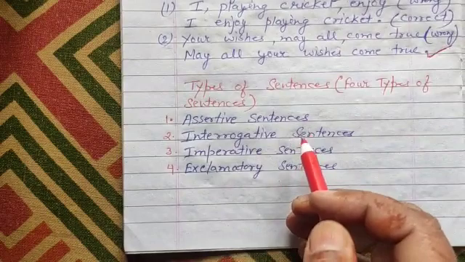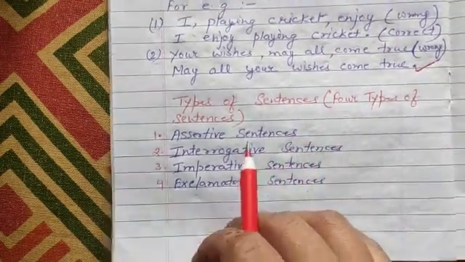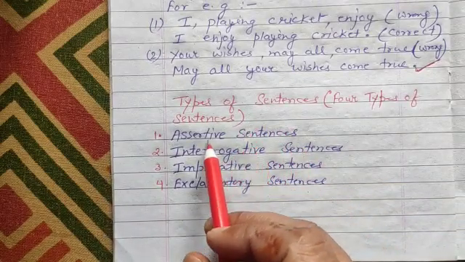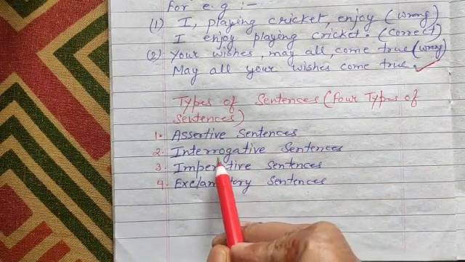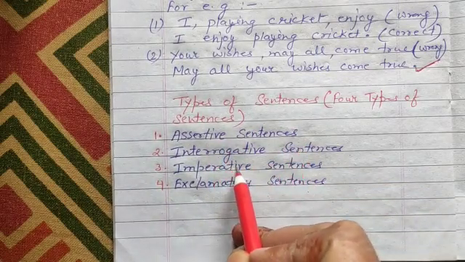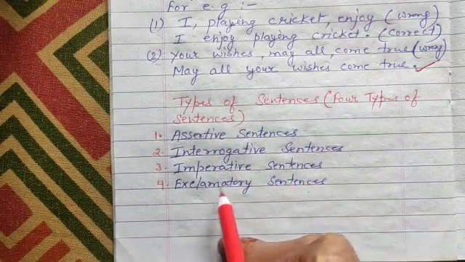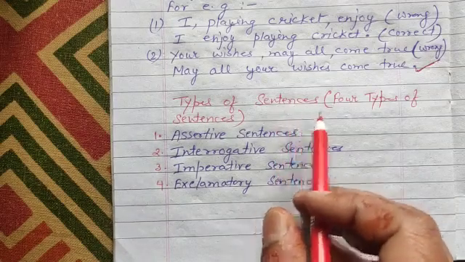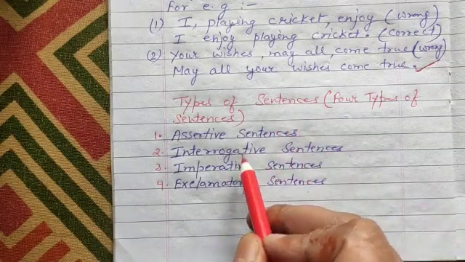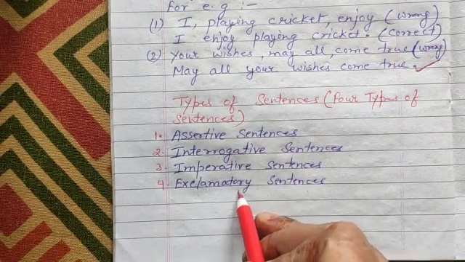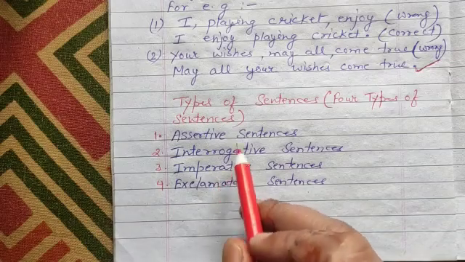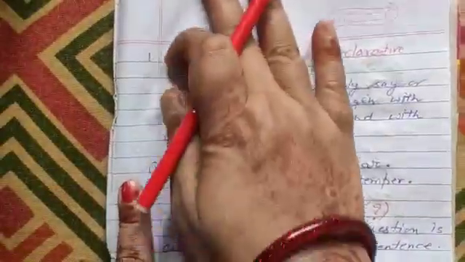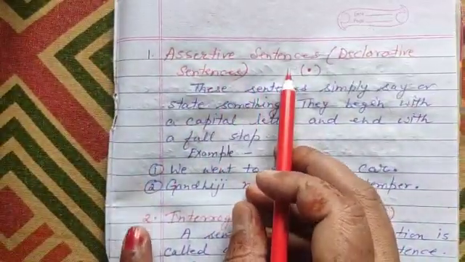Now there are 4 types of sentences. First we will read about this. The first one is assertive sentences, second one interrogative sentences, third one imperative sentences, and fourth one exclamatory sentences. So you will keep in mind that there are 4 types of sentences. Now one by one I will explain all 4 types. First, assertive sentences.